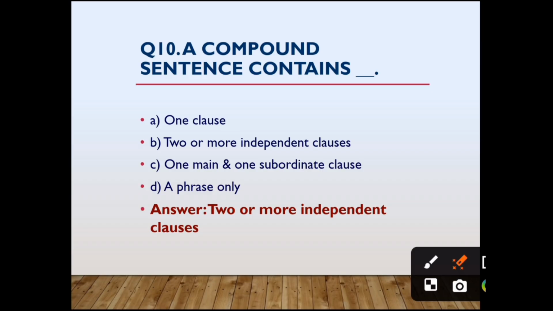Next, two or more independent clauses. This is the correct answer. But then also, we will see the third option also. One main and one subordinate clause. Actually, this is the answer for a complex sentence. A complex sentence contains one main clause and one subordinate clause. And option D, a phrase only. Obviously, this is not at all the right answer. So that is why the correct answer is option B, two or more independent clauses.